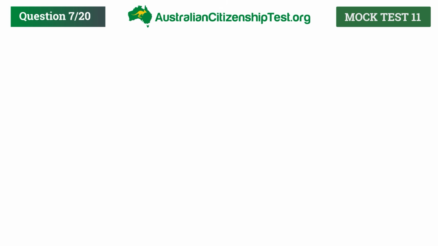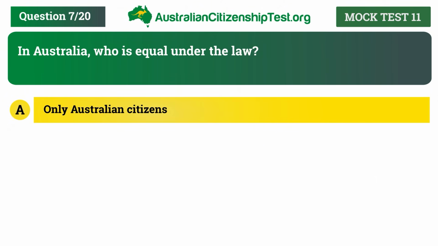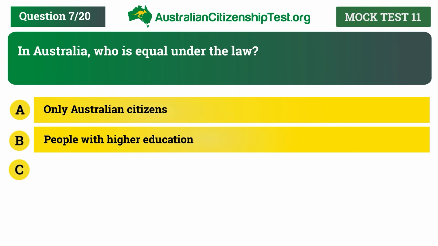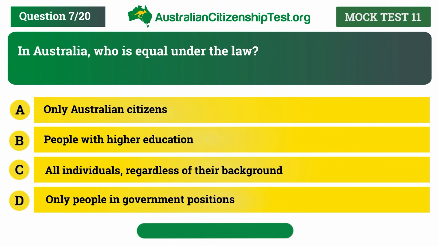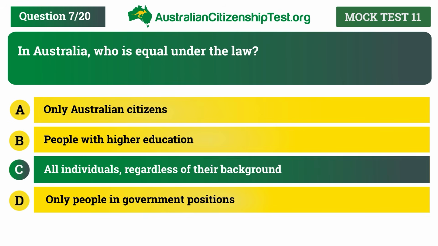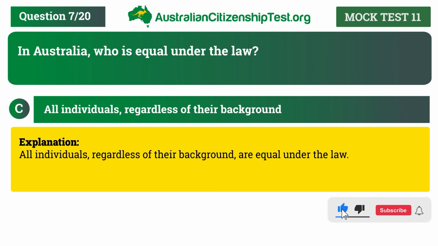Question 7. In Australia, who is equal under the law? A. Only Australian citizens. B. People with higher education. C. All individuals, regardless of their background. D. Only people in government positions. The correct answer is C. All individuals, regardless of their background. Explanation. All individuals, regardless of their background, are equal under the law.